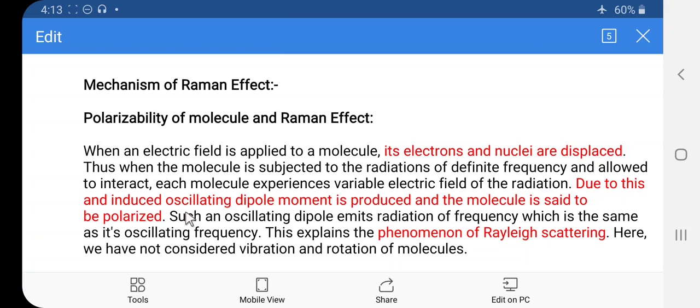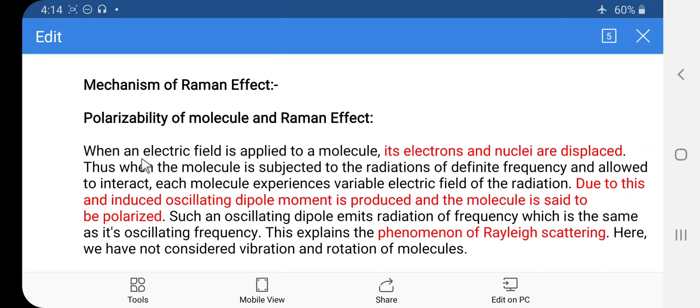So here the first point is the polarizability of the molecule and the Raman effect. So friends, all of you know that when we consider the rotation spectra as well as the vibration spectra, in both the spectra, the molecules having a permanent dipole moment, or only the polar molecules, are rotation active as well as vibration active. That means they are microwave active as well as IR active. So when we consider the Raman spectra, which molecules are Raman active? Which molecules give the Raman spectra? The molecules whose polarizability changes. Only such molecules give the Raman spectra.